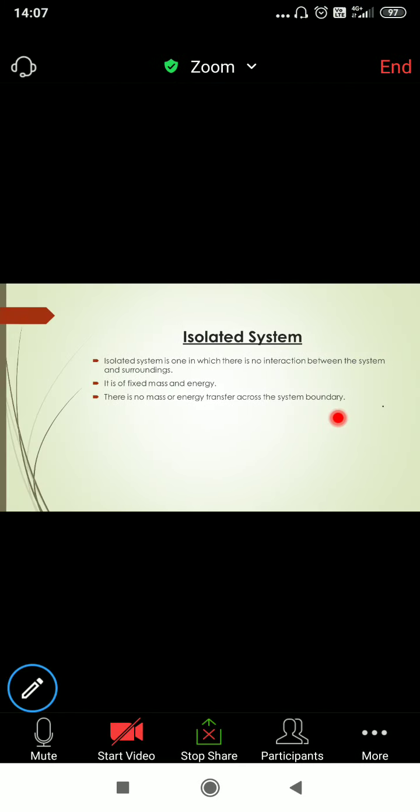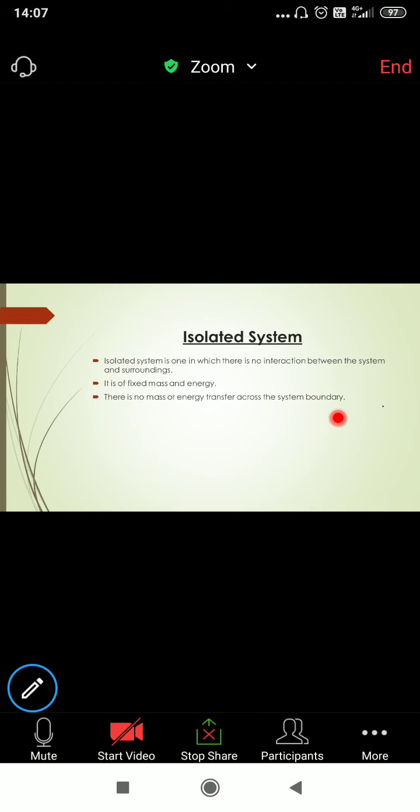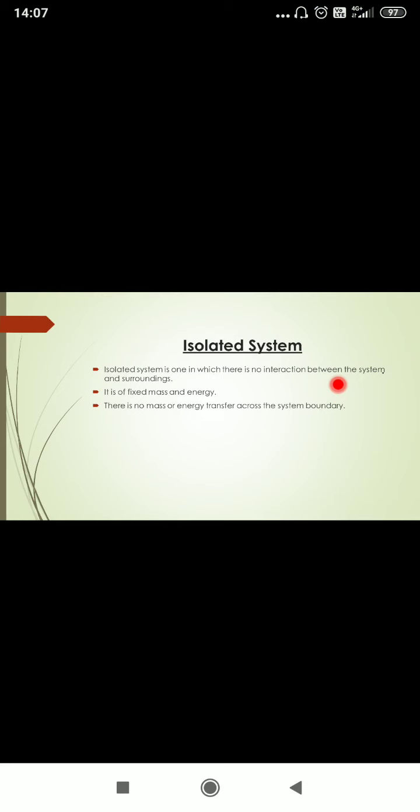Totally two examples I have given. One is a thermos flask, that is your kettle. Another one. Universe. Universe is an example of an isolated system. So these are the two examples I have given.